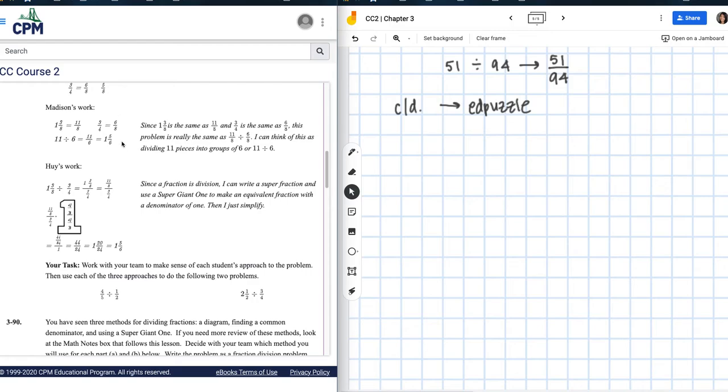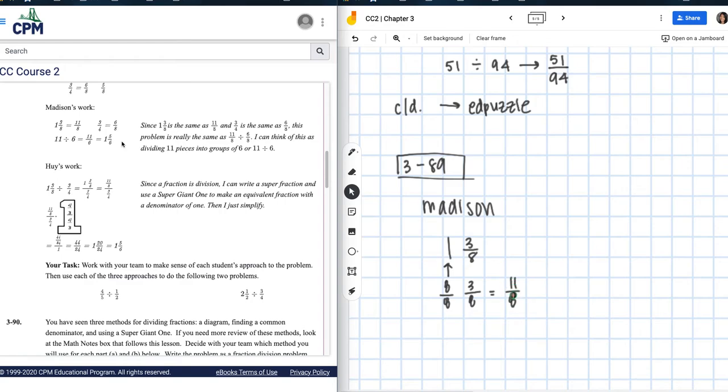We can actually write this down. So this is 89. And we're going to go ahead and write Madison for the first one. Okay. So this is 1 3/8, and this one whole would be 8/8, right? Just using that same denominator. So if I have 8/8 and 3/8, this will give me 11/8. That's how she got that.